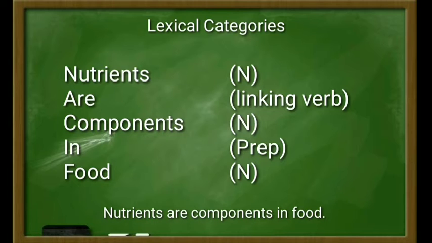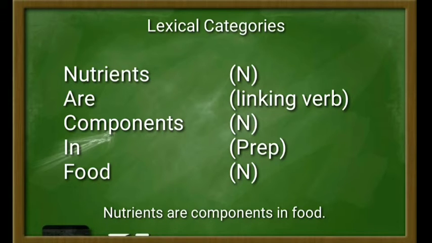So why does nutrients become a noun? Nutrients here is a noun because in the morphological frame, nutrient can be added the suffix s, nutrients, and in the syntactical frame, nutrients can be added a determiner, some nutrients.